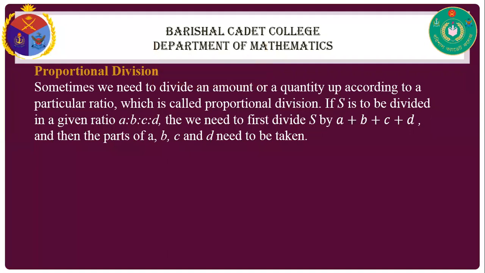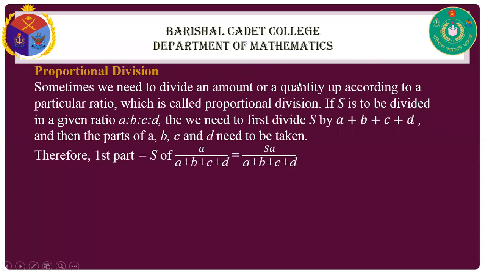Therefore, for the first part, A's part is S times A divided by A plus B plus C plus D. So first we add all the ratios, and then we take A's part divided by the total parts and multiply by S. Then it is SA divided by A plus B plus C plus D. Okay.